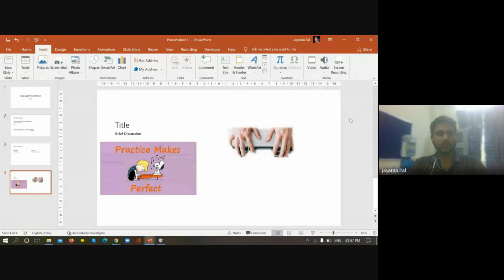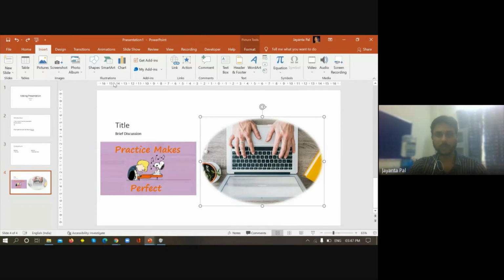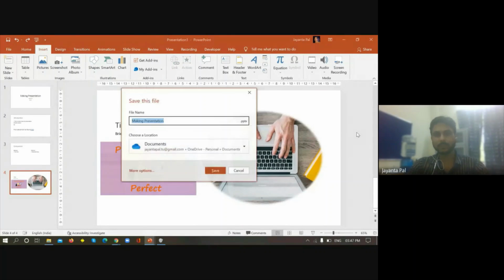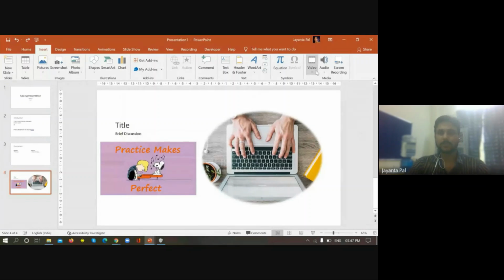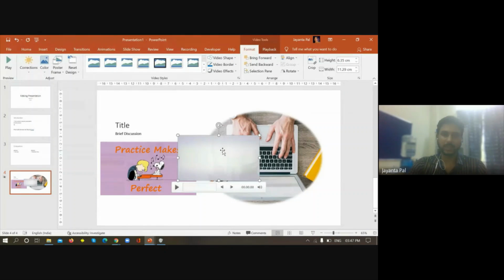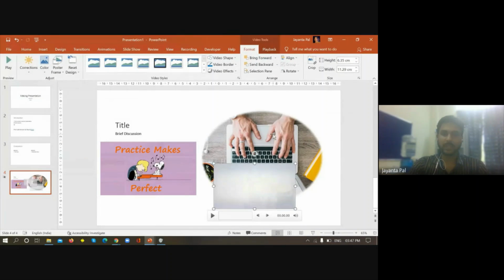Okay, so let me first undo that. I hope you all know how to undo. Control Z to bring the picture back to its previous shape and form. If you click on video, you can select the video and place it wherever you want.